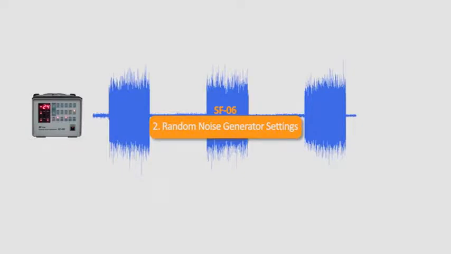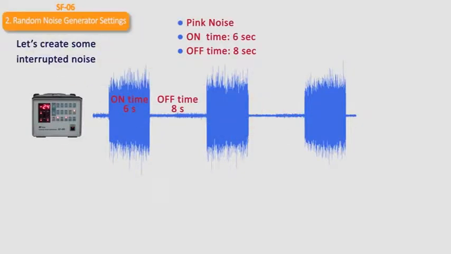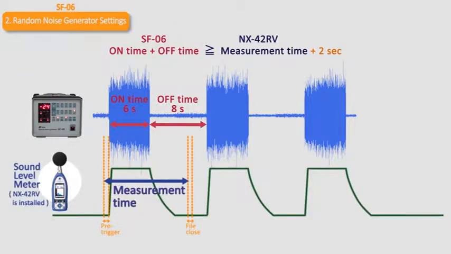Random noise generator settings. Let's create some interrupted noise. The on plus off time should be at least 2 seconds longer than the measurement time.